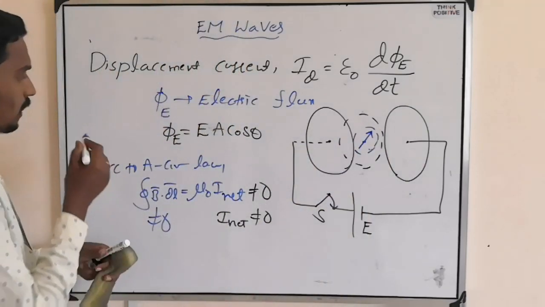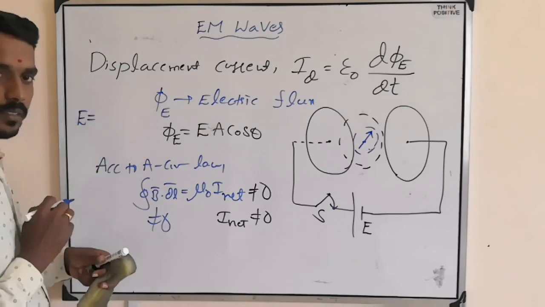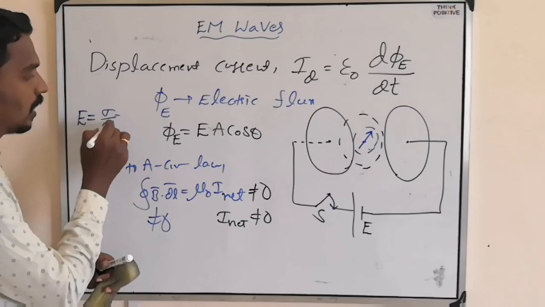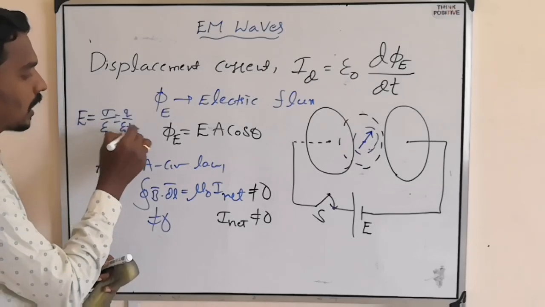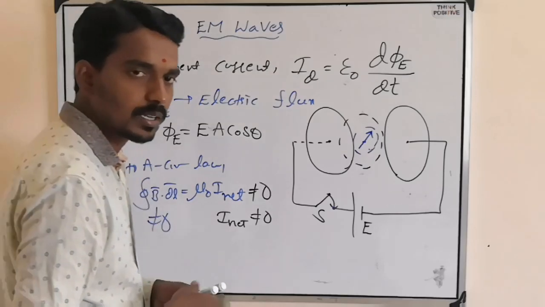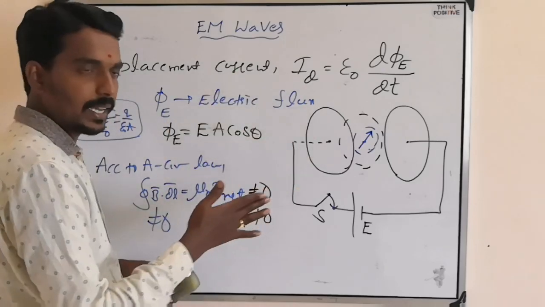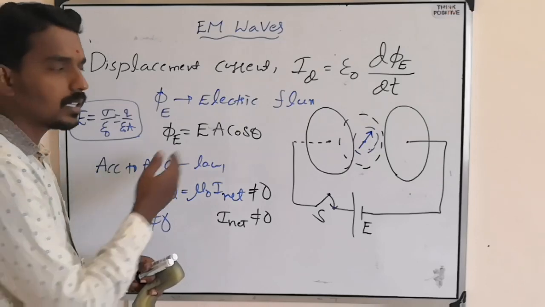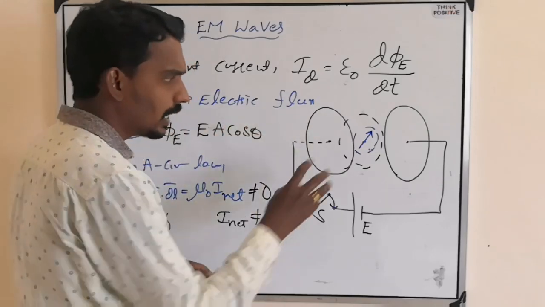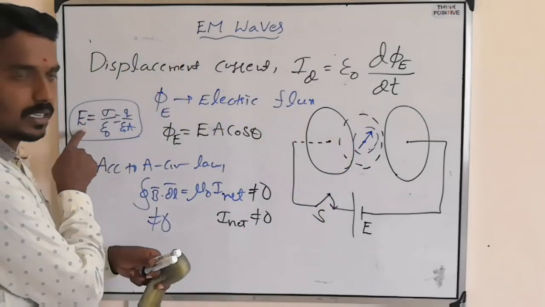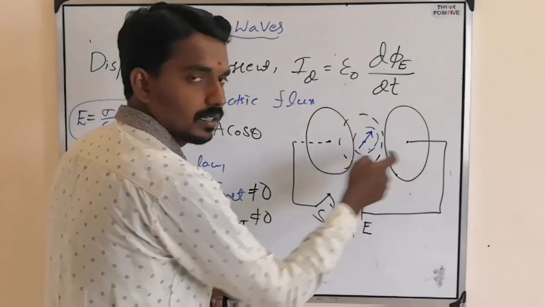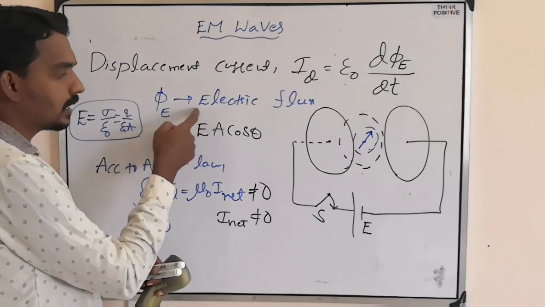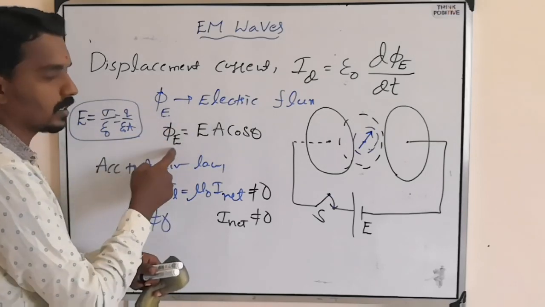What is the electric field? Electric field is sigma by epsilon naught, or Q by epsilon naught A. We have studied in electrostatics, due to a plate, what is the field? Sigma by epsilon naught. What is sigma? Charge per unit area. So the electric field increases because charge is increasing. As charge increases, electric field increases. As electric field increases, flux increases.